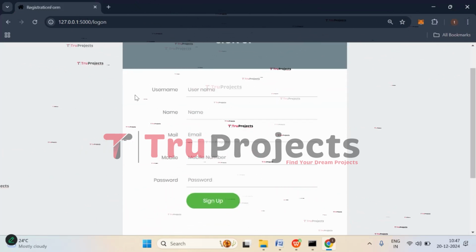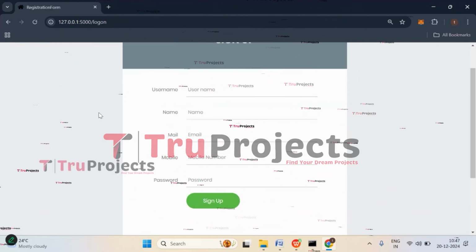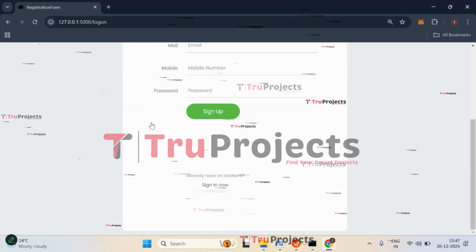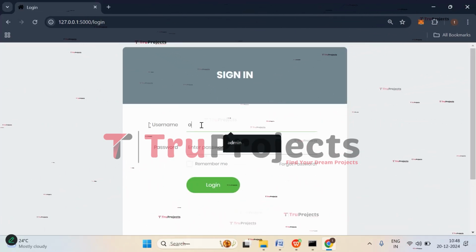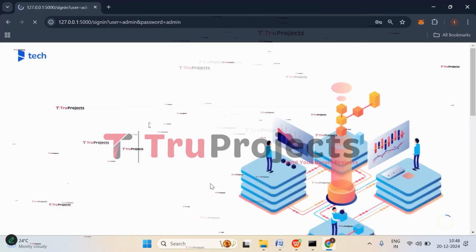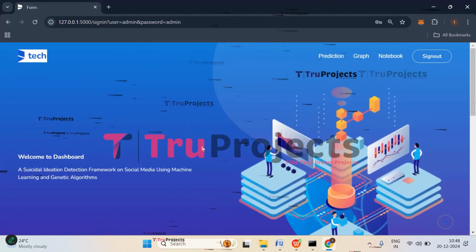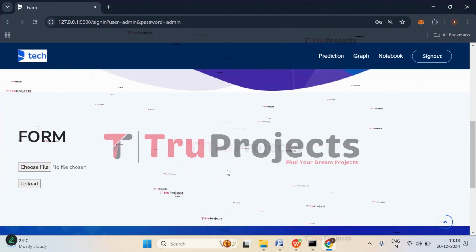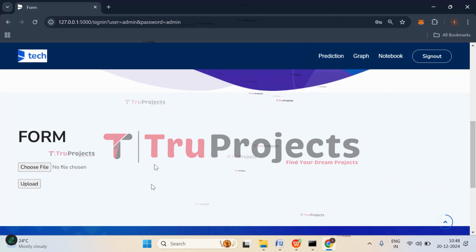and enter all the registration details if you are registering newly. I have already registered, so I will directly sign in. Click on sign in. Here you're supposed to provide your username and the password. So I'm giving my username and the password. Now click on login. You have logged in successfully and you are redirected to the prediction page of the project.